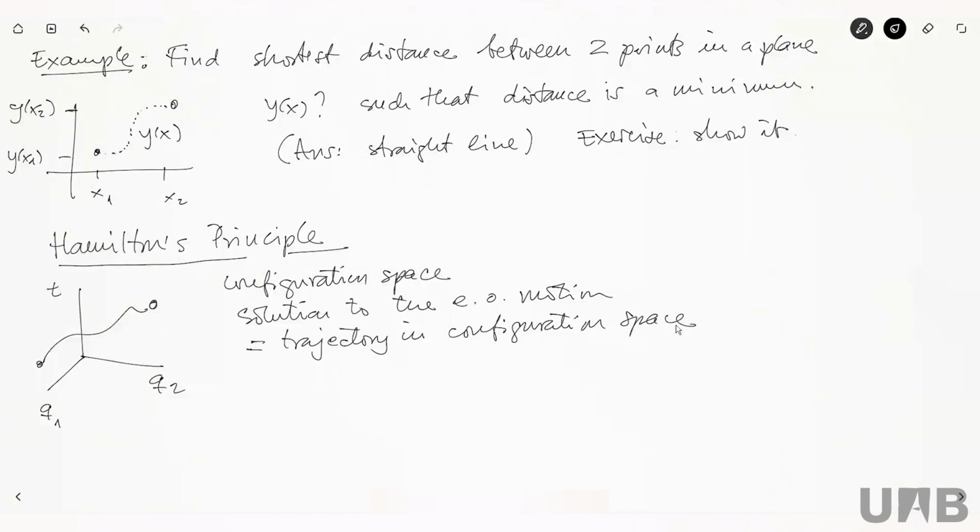Because the solution to the equations of motion is going to be a collection Q1 of t, Q2 of t, all the generalized coordinates as a function of t, and that describes a trajectory in this space. Okay, so this is the definition of configuration space. Okay, good. Now, what is Hamilton's principle?